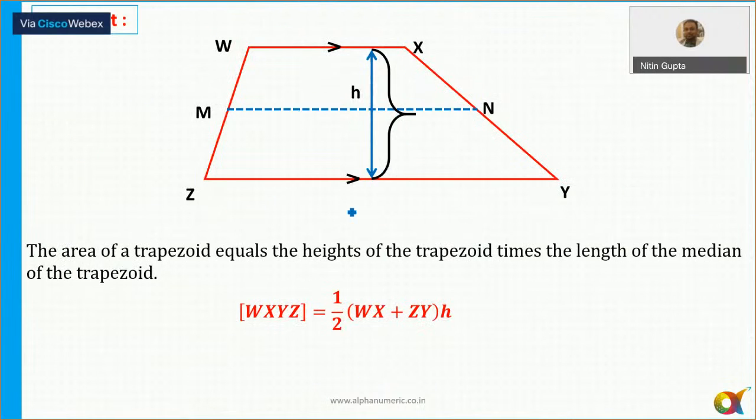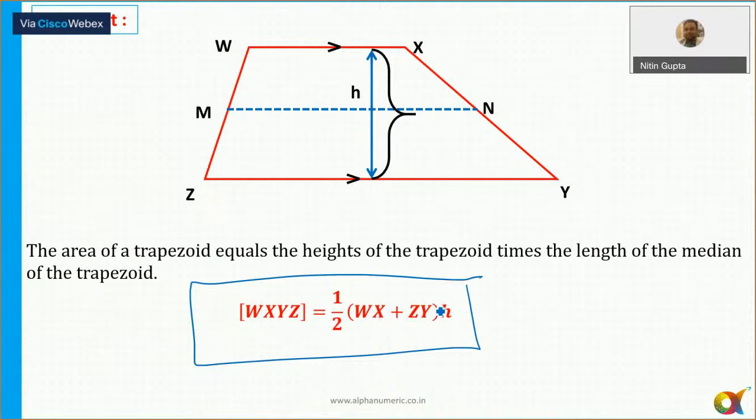Area of a trapezium we all know: sum of parallel sides into the distance between the two parallel sides. For example, if this is a and this is b, then the area of a trapezium is half of (a plus b) into h.